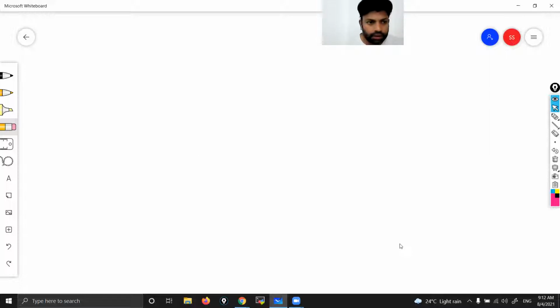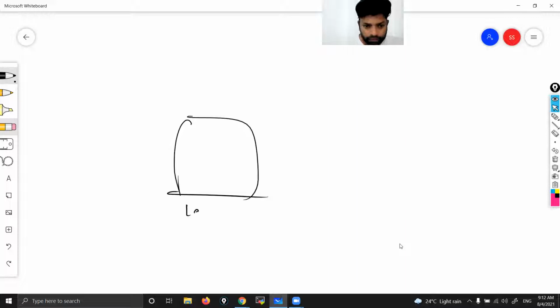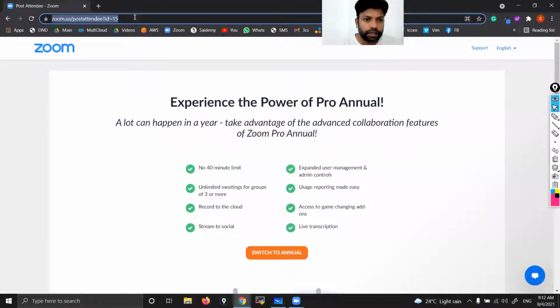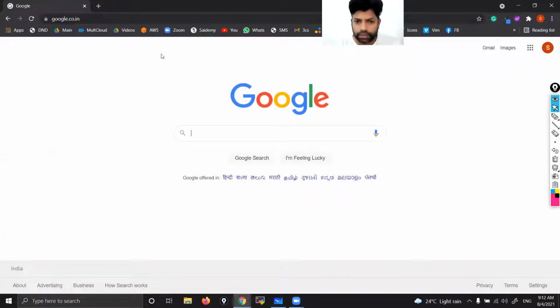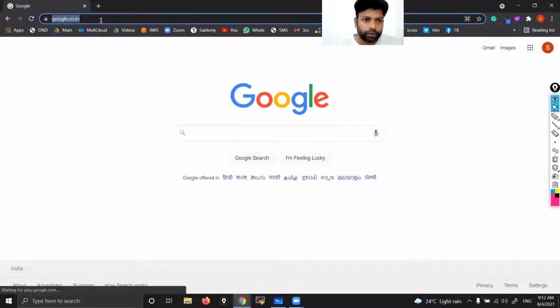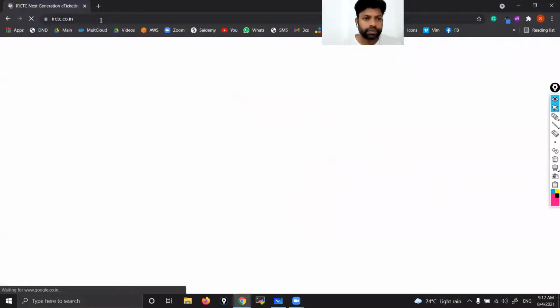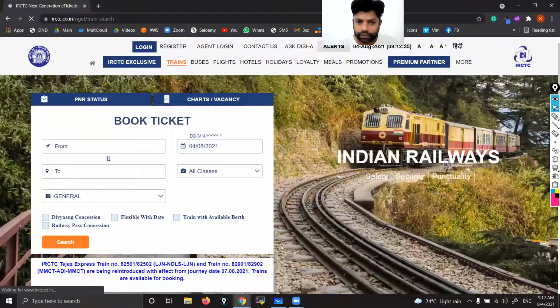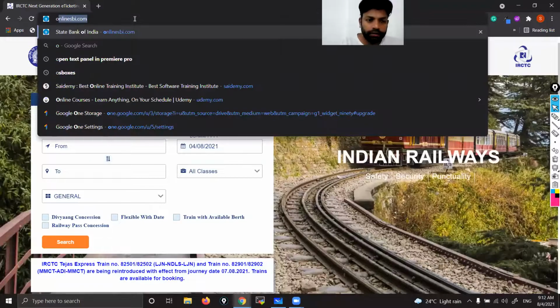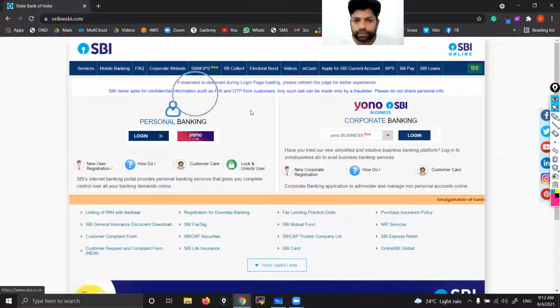See, this is my laptop. See here, when I type Google here, immediately I can see the Google page. Correct? You can see your Google page. Suppose when I type IRCTC, immediately it is showing the IRCTC page. Right? Suppose if you type online SBA, you can see the SBA page. So what is happening at the backend actually?